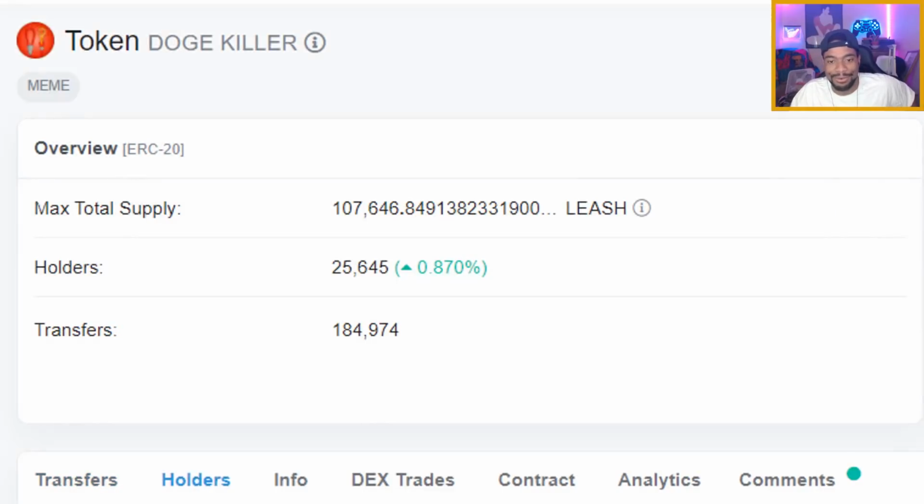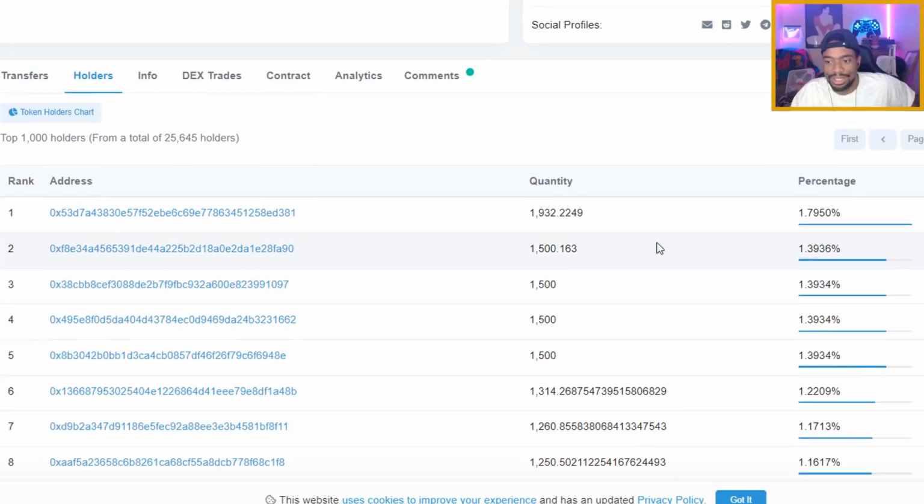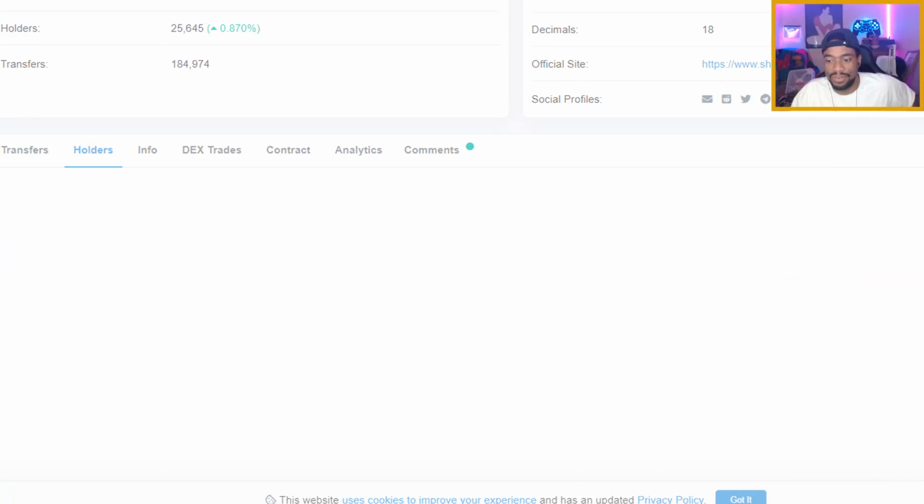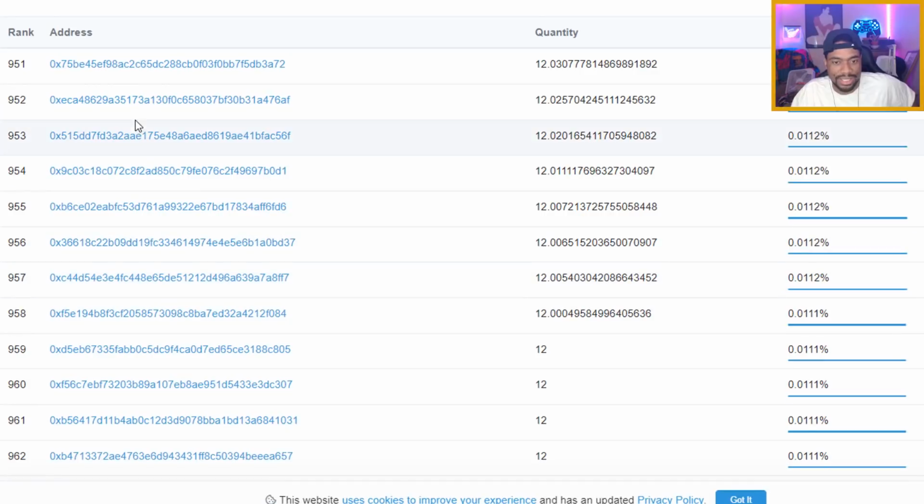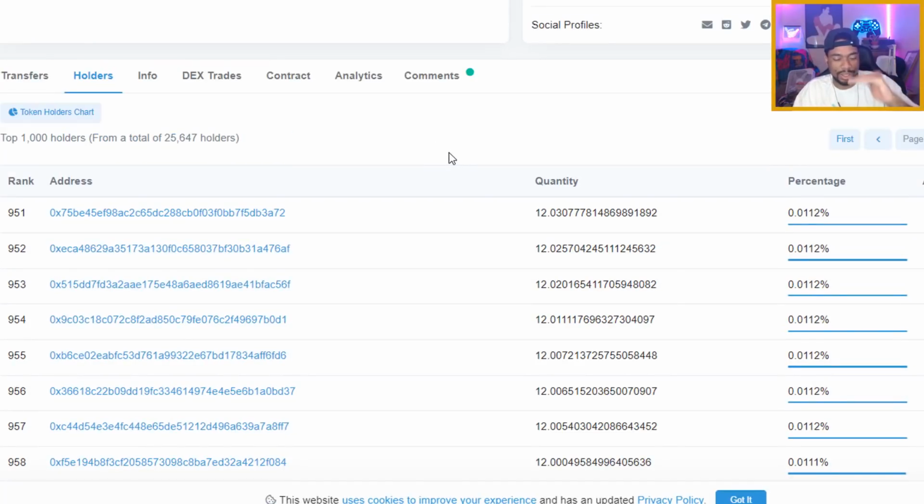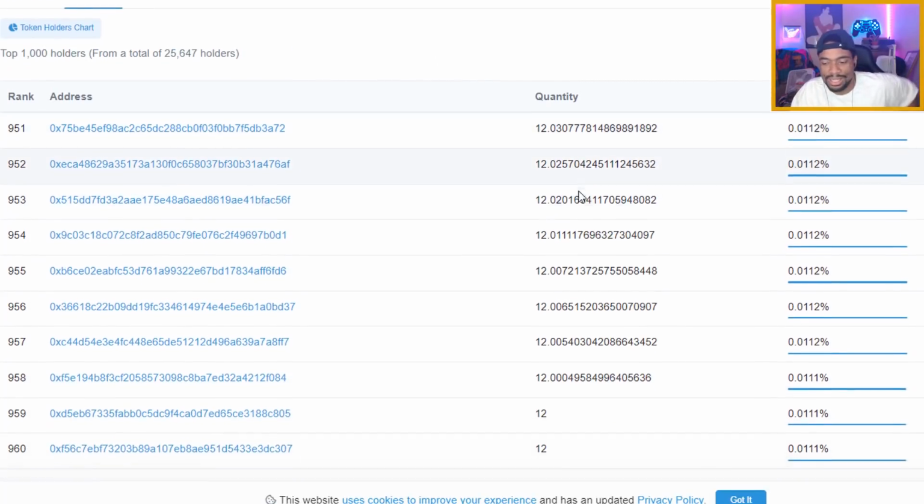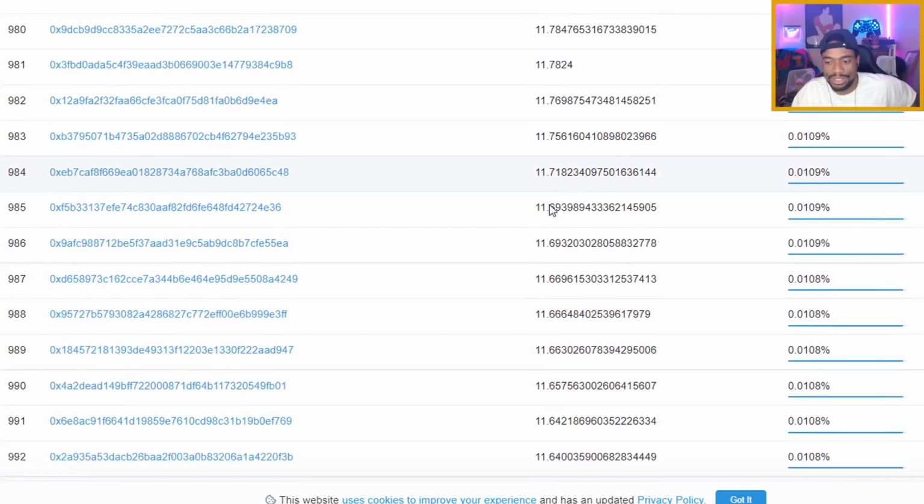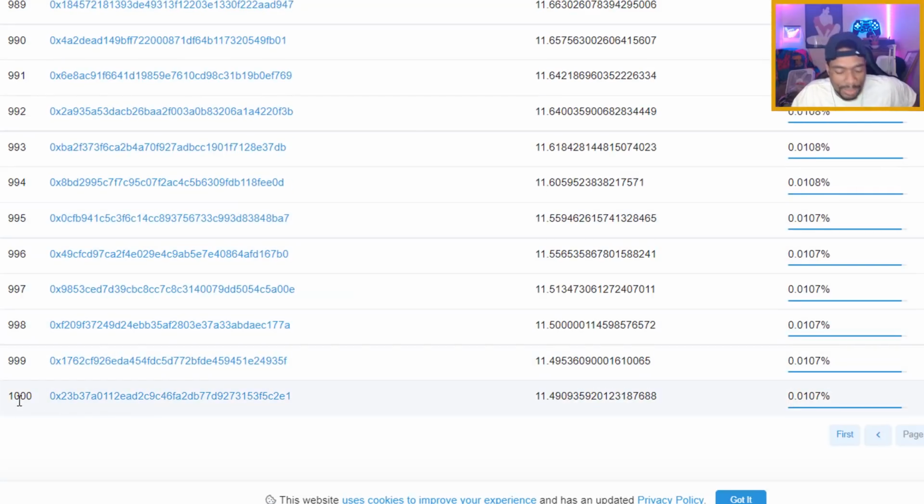Even when you look over here at the top LEASH holders, look at this. The top holder has 1,932. Of course, this is a lot of money, but this is the number one person, and he has 1,932 LEASH tokens. Now, if you go to the very last page, the low end of the top 1,000 holders, look at the number 1,000 holder right here. He has 11 of them.